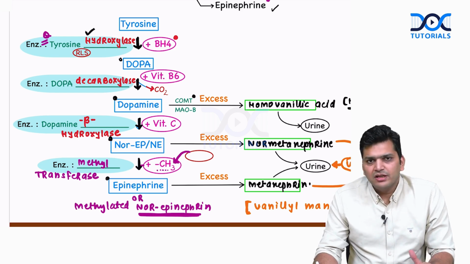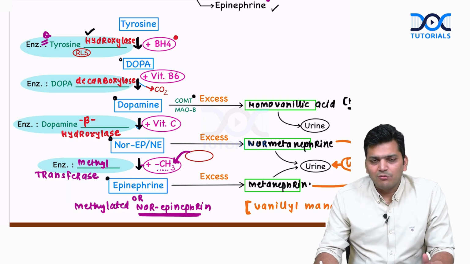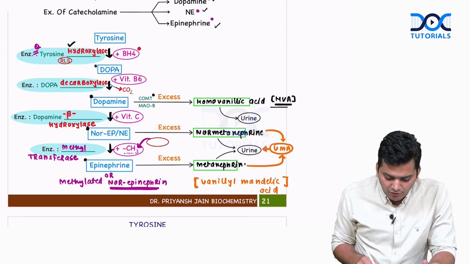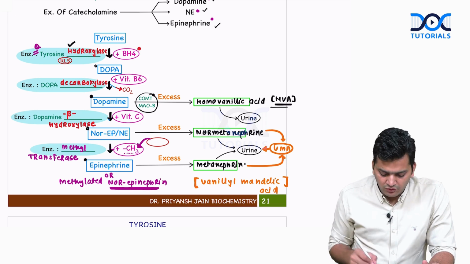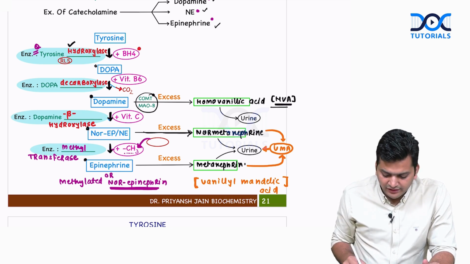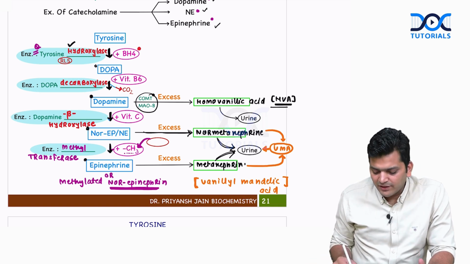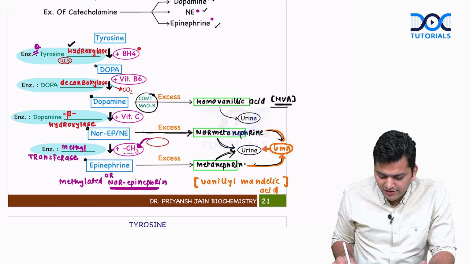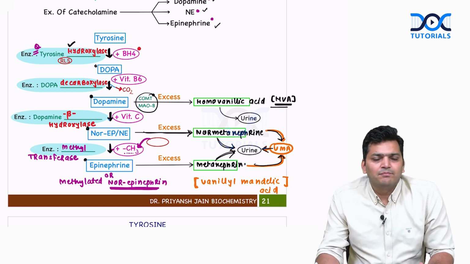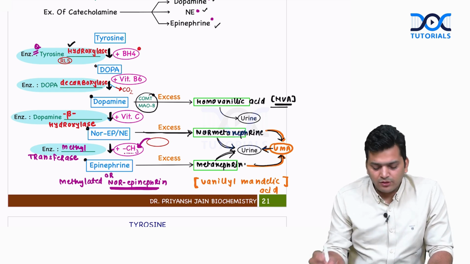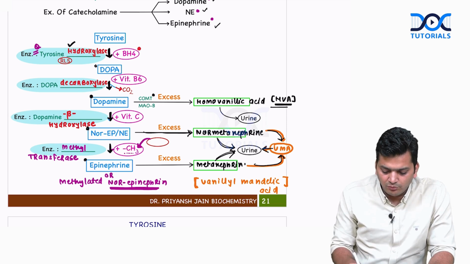When they are further broken down, when they are catabolized, the dopamine will convert into something called homovanillic acid with the help of the enzymes COMT and MAO-B. The norepinephrine can convert into normetanephrine, and ultimately that can come in the urine. The epinephrine can convert into metanephrine, and that can come into urine. In fact, this metanephrine can convert into vanillyl mandelic acid, VMA, and that VMA can also come in the urine. In this entire pathway, the point to be remembered is the rate-limiting enzyme is tyrosine hydroxylase, and when they are in excess, the dopamine particularly is catabolized into homovanillic acid.